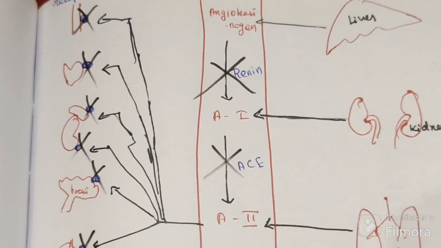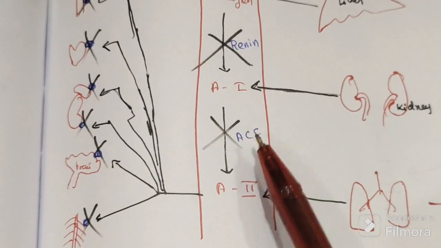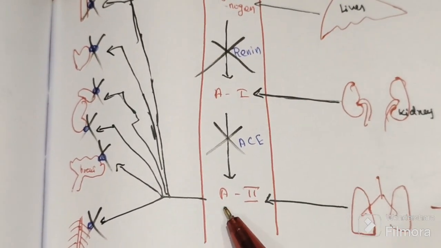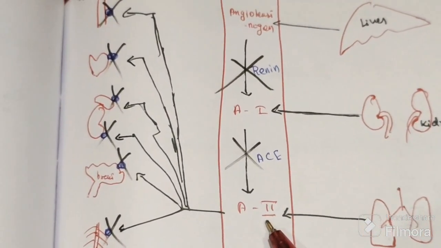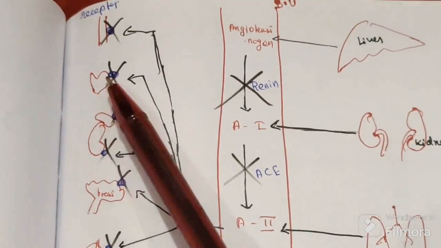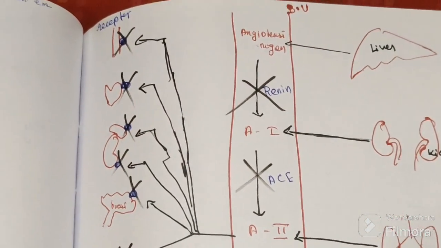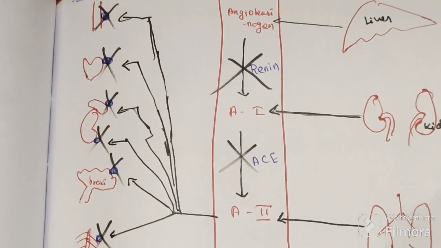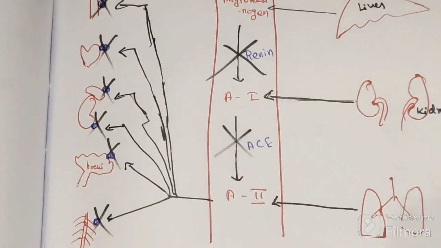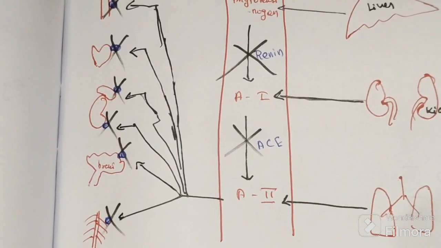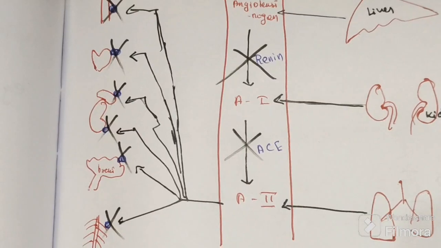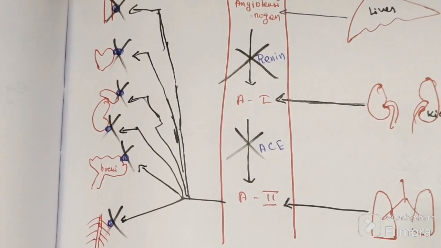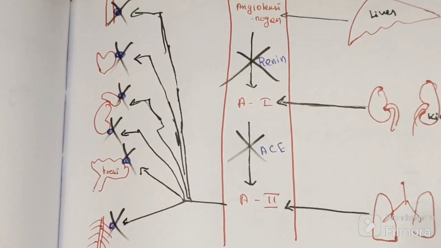So it will not act on 6 organs. Angiotensin 2 not formed means it cannot act on these 6 organs. So it will not raise that blood pressure, and blood pressure will fall. So this is the mechanism.